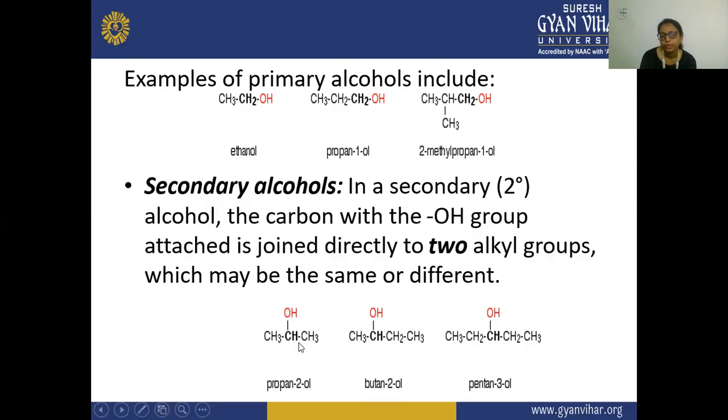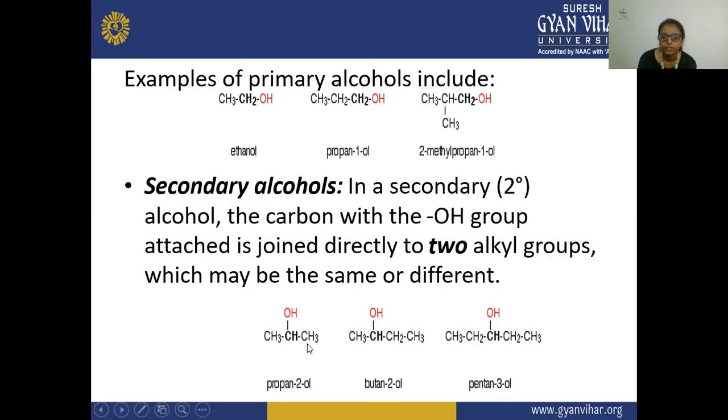It can be a different alkyl group on one side and a different one on the other side. The carbon atom joined to this OH can be attached to 2 alkyl groups. That is why it is your secondary alcohol.